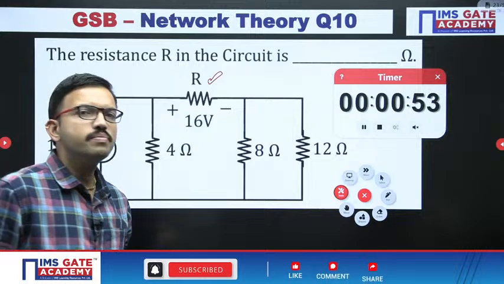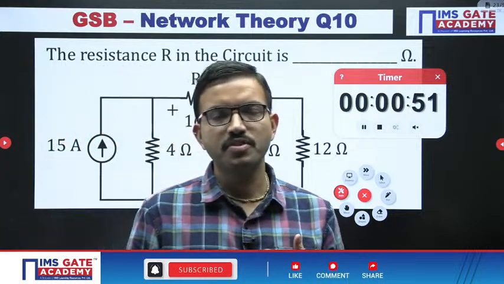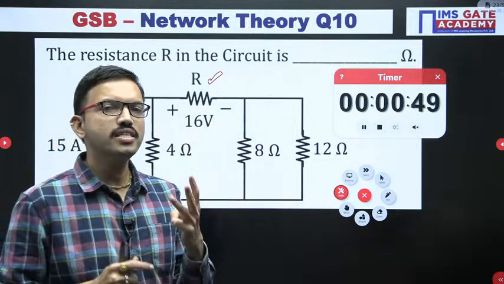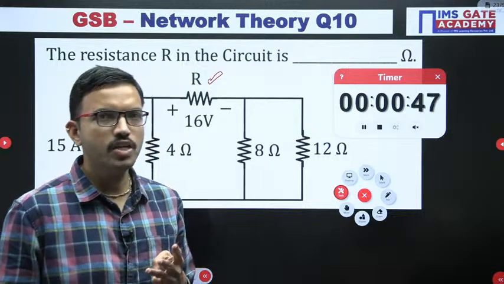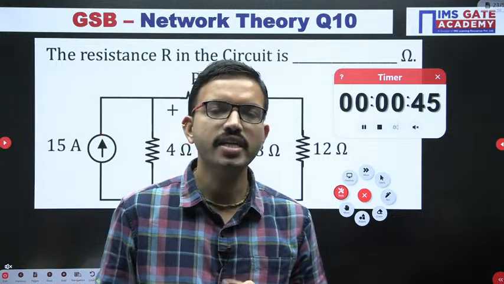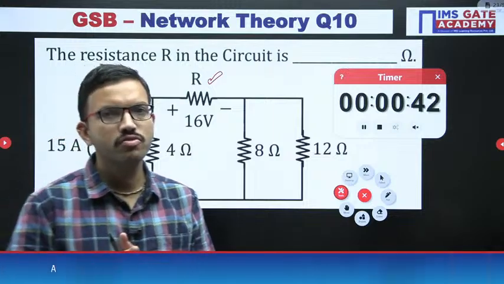Nodal equation is nothing but what? KCL and Ohm's law. Okay, because in the previous question, in 3 branches you know the currents, so accordingly we have represented them. In 1 branch we don't know the current. In order to find out that current, we have used the Ohm's law.